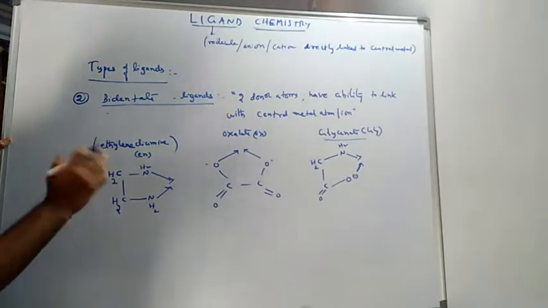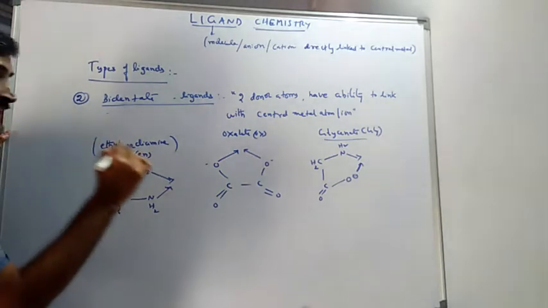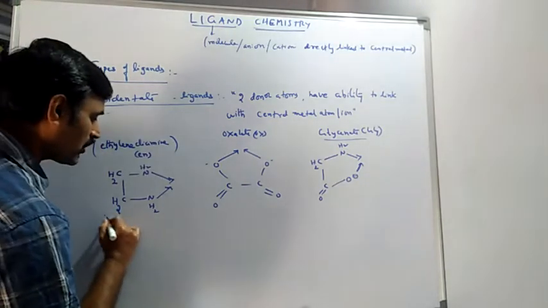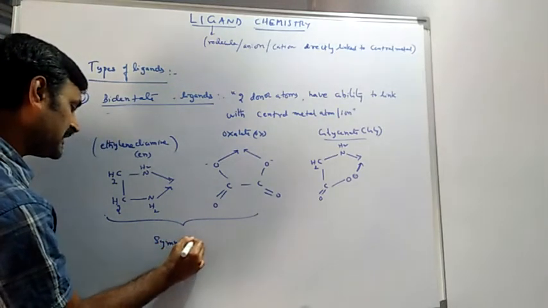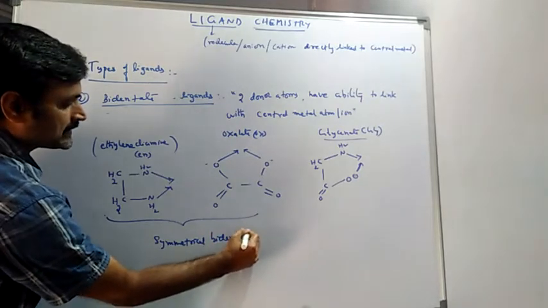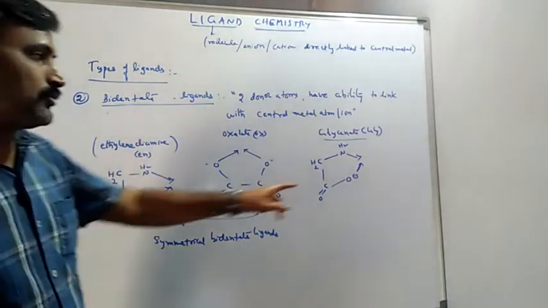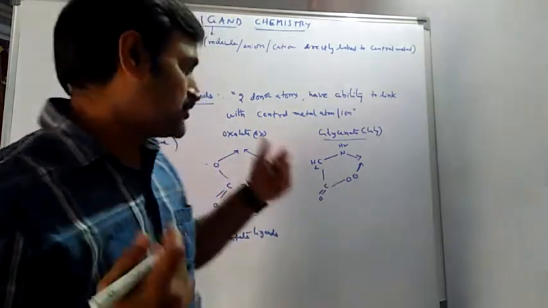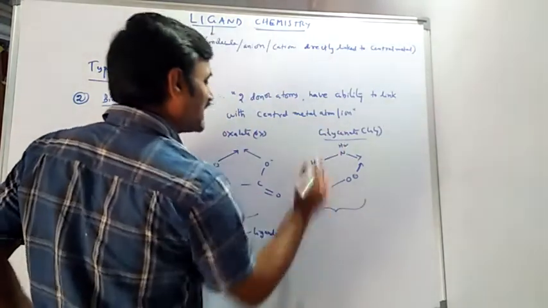So those having the same coordinating groups are called symmetrical bidentate ligands. We can call these two symmetrical bidentate ligands.